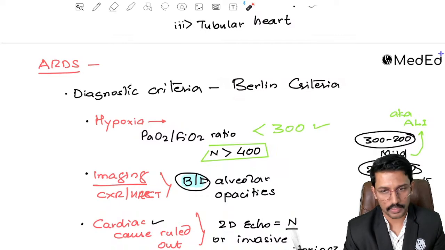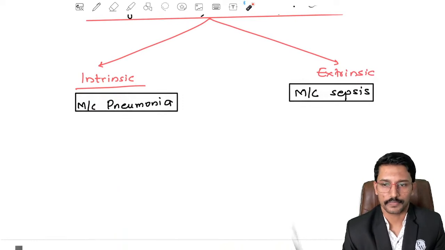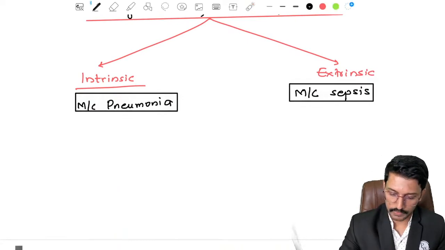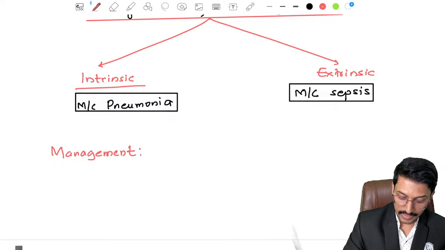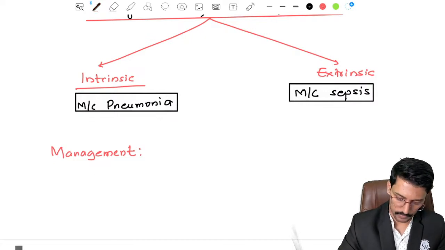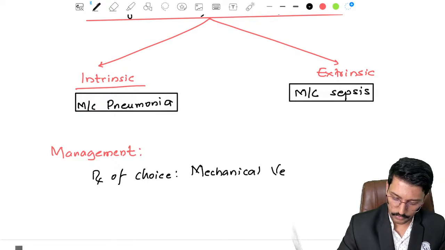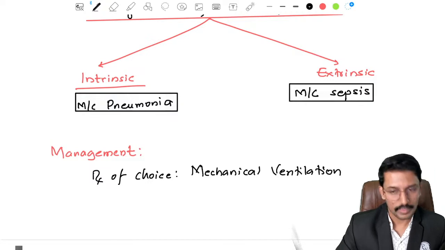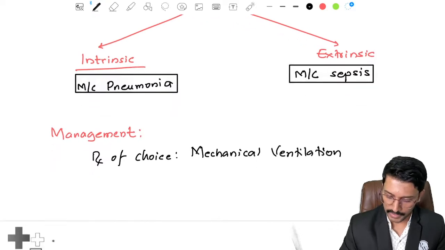Okay, so now we know the diagnostic criteria, we know the causes, right? The question now is, how do you treat? We all know ARDS is associated with very high mortality, and if there is a question asking you what is the treatment of choice for ARDS, it is not steroids, it is not antibiotics, it is none of them. The management of choice for ARDS is mechanical ventilation. Mechanical ventilation is the treatment of choice for ARDS. If you remember this much, it is kind of enough with respect to the management of ARDS.